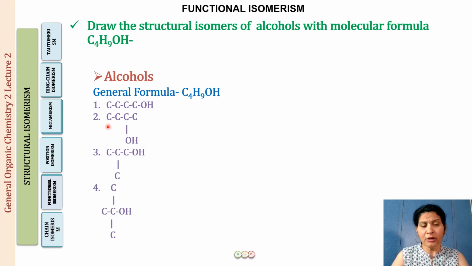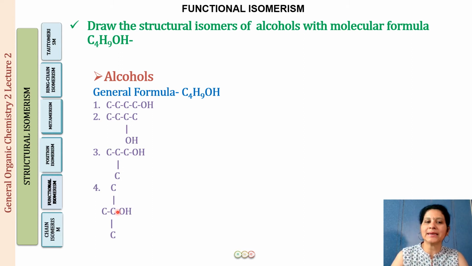Next, from the 4 carbon chain, we draw a 3 carbon chain, and this is what we call isobutane. From isobutane, there are again two types of hydrogen, a primary hydrogen and a tertiary hydrogen. If you remove a primary hydrogen from the primary carbon and replace it by an OH, you will get isobutyl alcohol. And if you remove a tertiary hydrogen and replace it by an OH, you will get tertiary butyl alcohol. I hope this is clear.